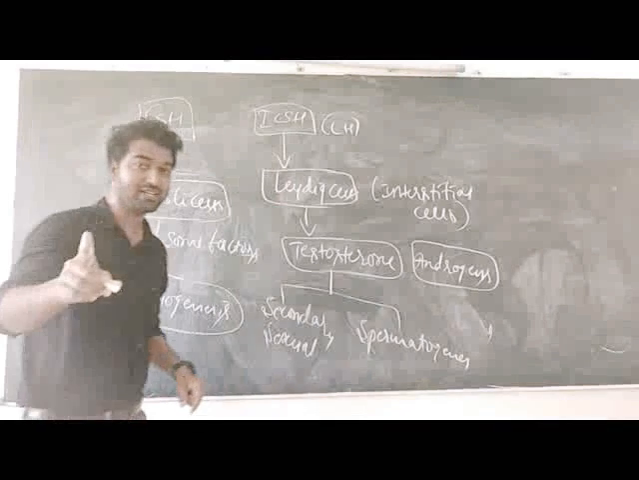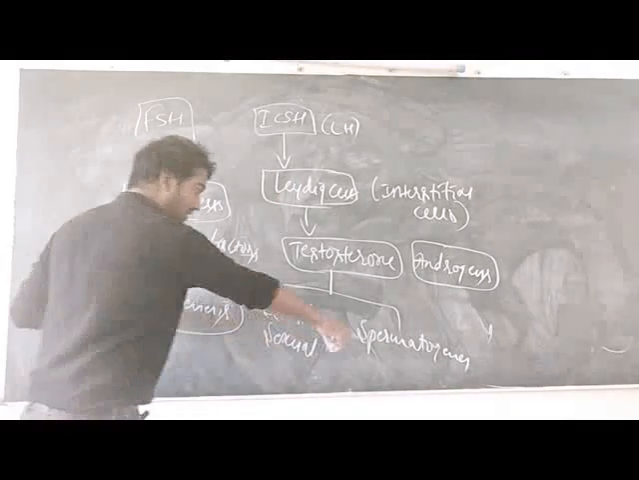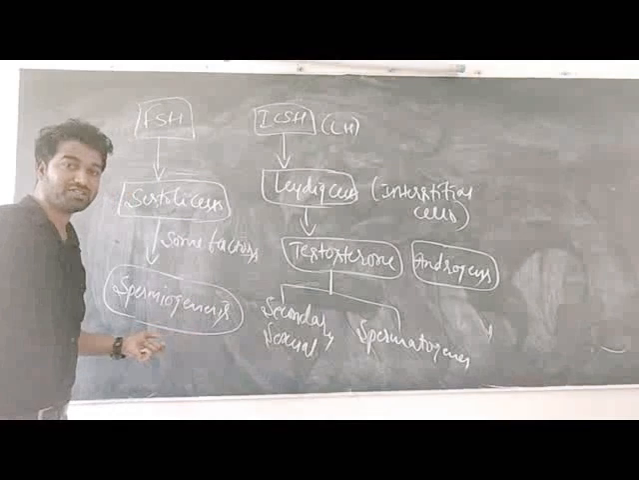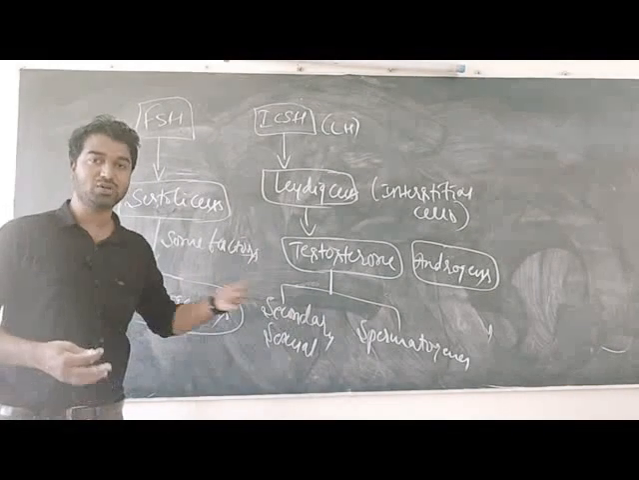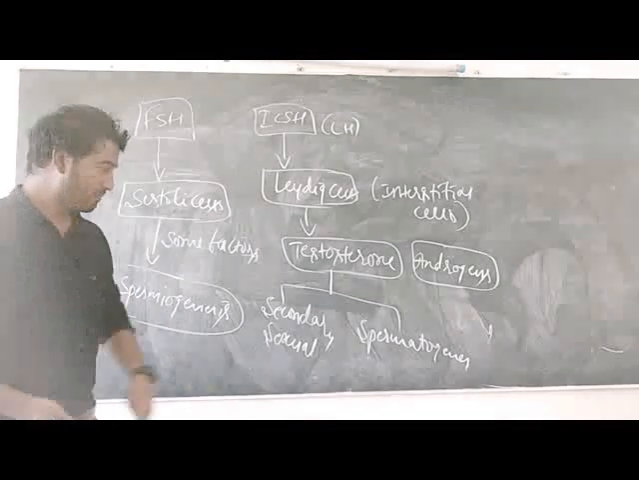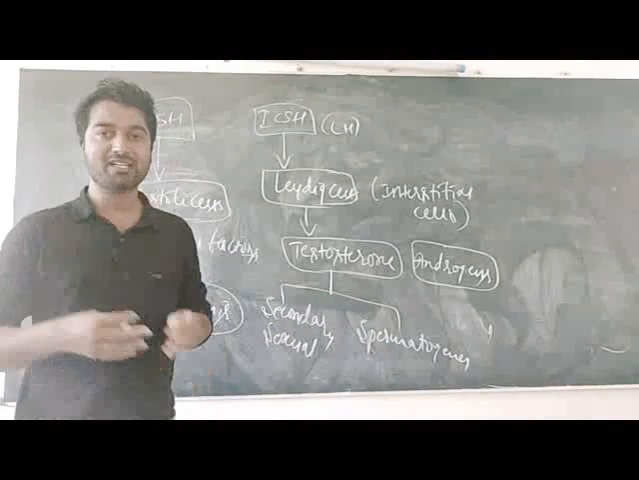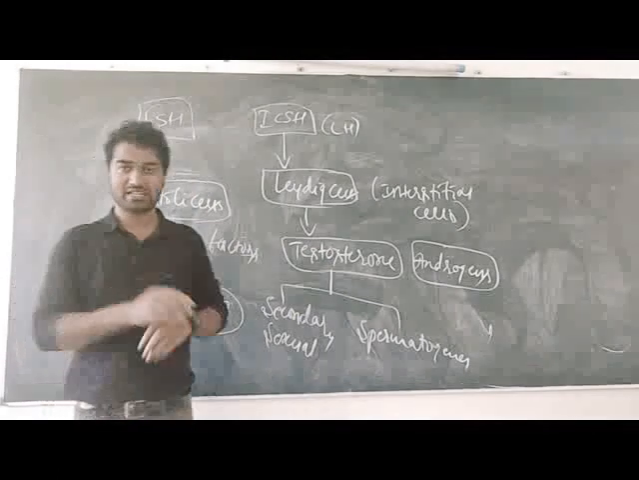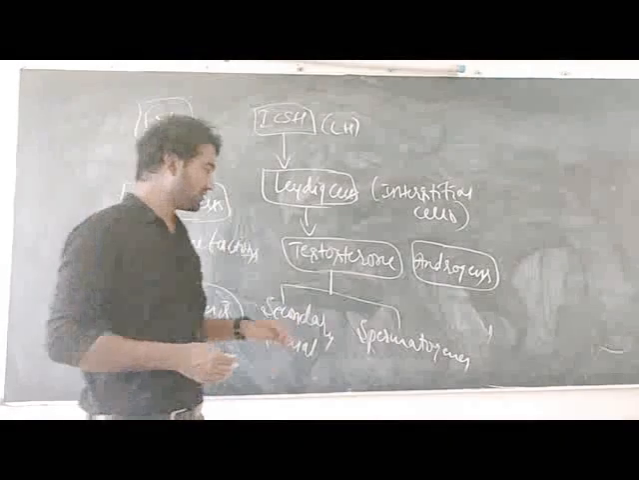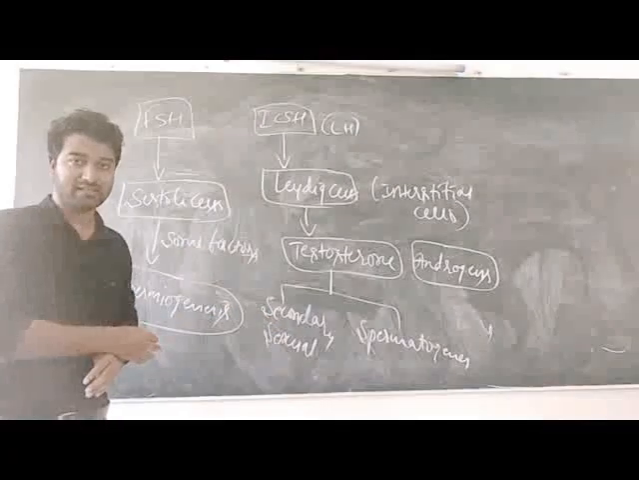Dear students, don't be confused. This is spermiogenesis, but here this is spermatogenesis. Spermiogenesis means transformation of non-motile spermatids into motile sperm. But spermatogenesis means the process of production of haploid sperms from the diploid spermatogonial cells in the testes. Okay, so this is the hormonal control in case of males.